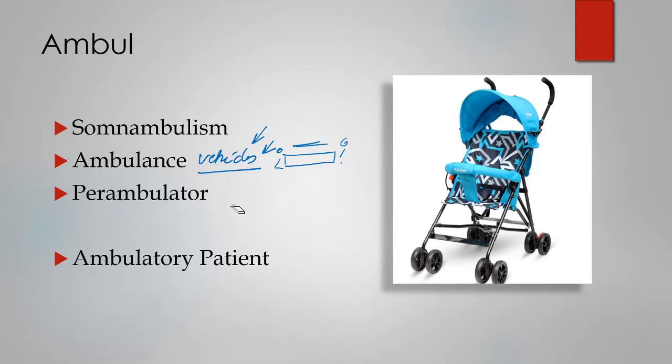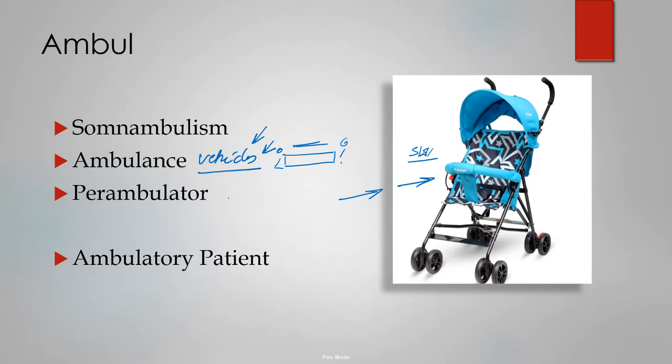Now another word is perambulator. Perambulator is a device which you can see here, and this is used, as you can guess, to make your baby sit here, those who cannot walk, and then with the help of this device you can walk along with them or make them stroll.